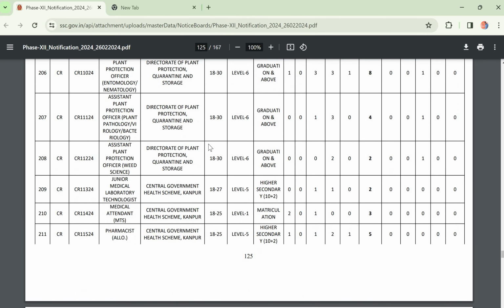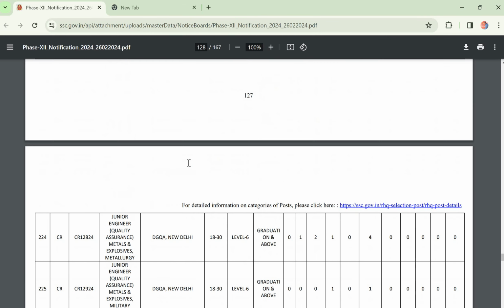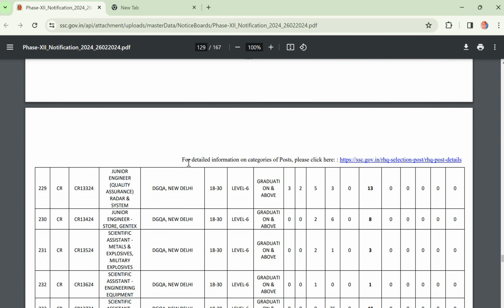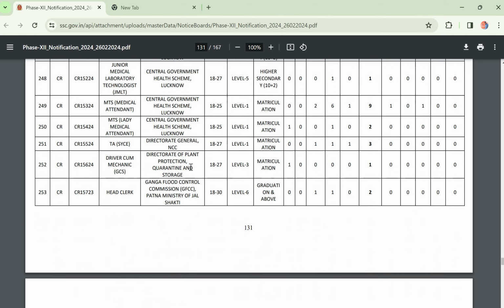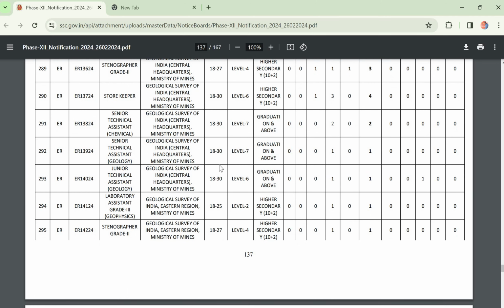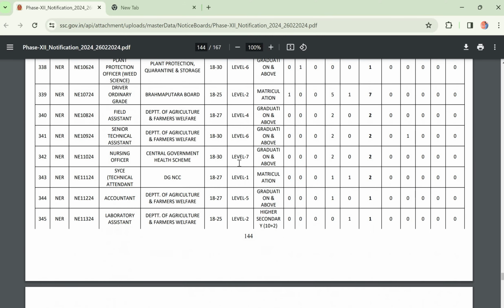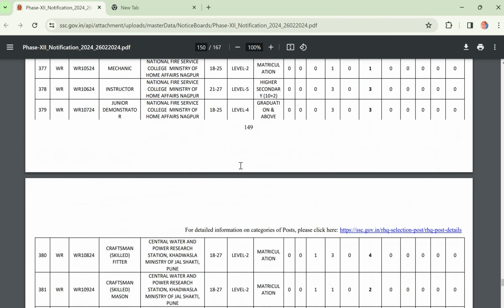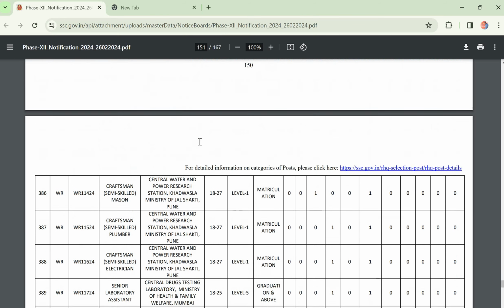I also appeared in SSC, like in the last phase. I also qualified and was called for document verification. Very simple, just apply. Even if there is only one post, just apply. Someone may think that if there is one post, I may or may not get it. But for one post only, sometimes there will be very little competition. That is what I want to say. Then the eastern region covers different posts. You just apply based on your qualification. Next, MPR, Madhya Pradesh region, and the western region.